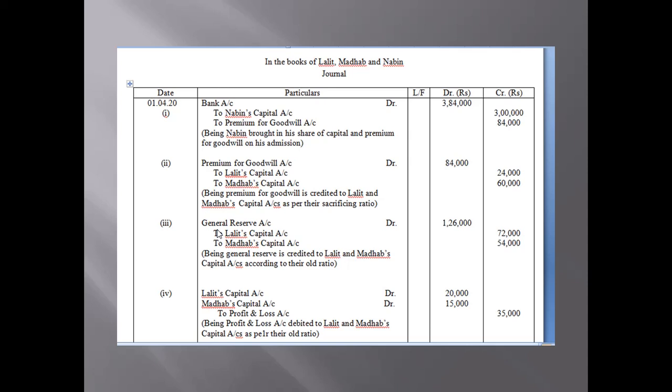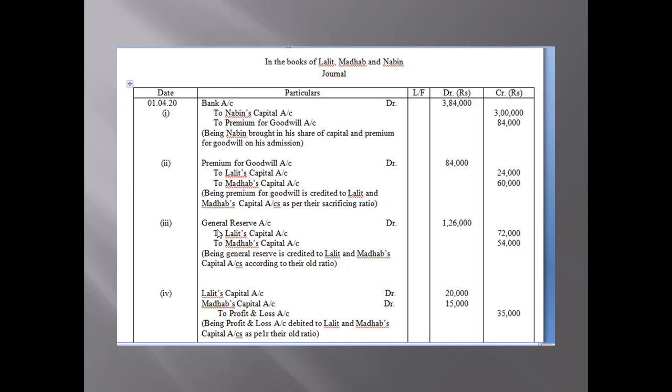And you can see here there is one more line: a debit balance of 35,000 in profit and loss account. If a profit and loss account shows a debit balance, this means it is loss. If profit and loss account balance is credit, it means it is profit. But if the balance of profit and loss is debit, it is loss. So that loss should be shared between Lalit and Madhav, again as per the old ratio, because this loss has been incurred before the admission of Nabeen. So Nabeen will not have any share here.